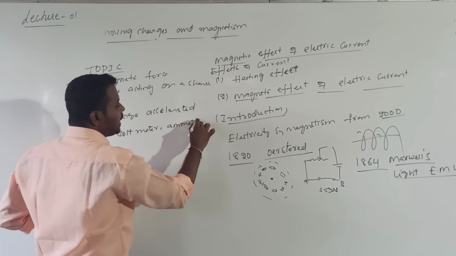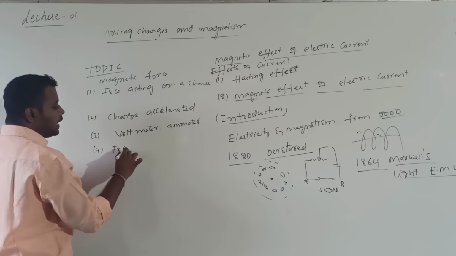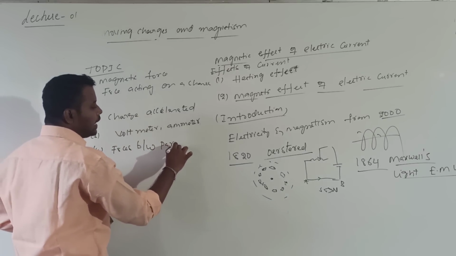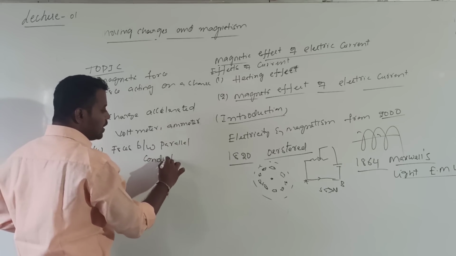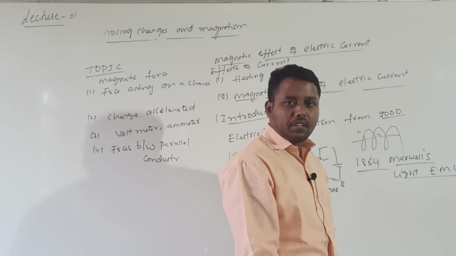And we will study the forces between parallel current carrying conductors. These are the main important topics we will study in this chapter.